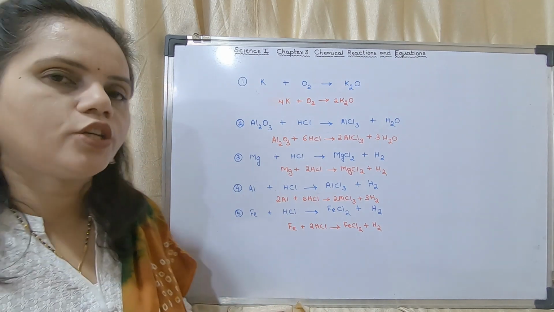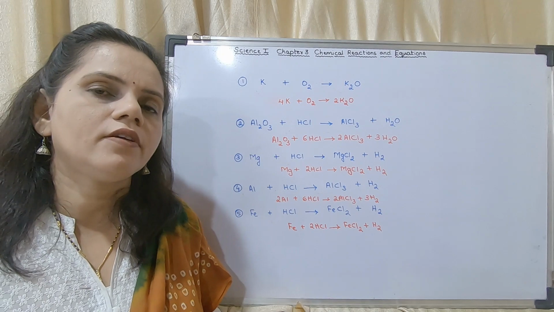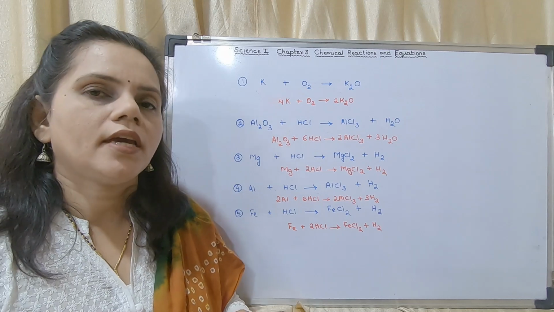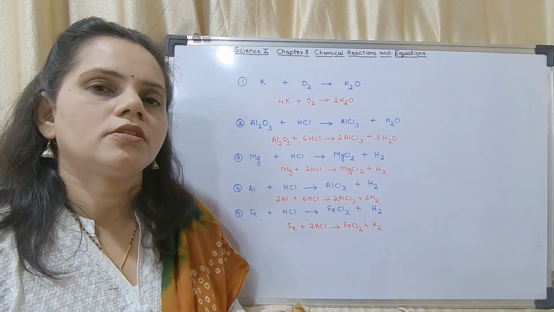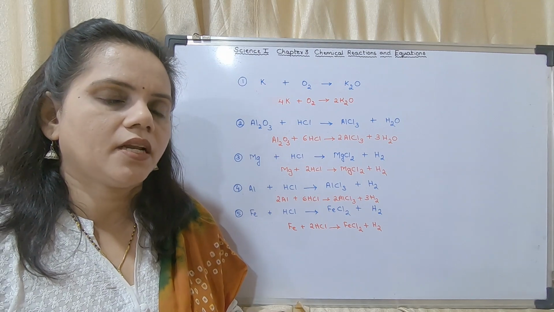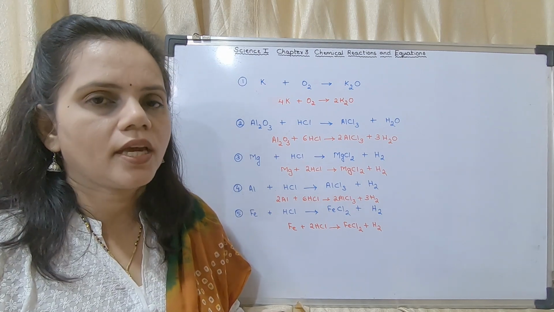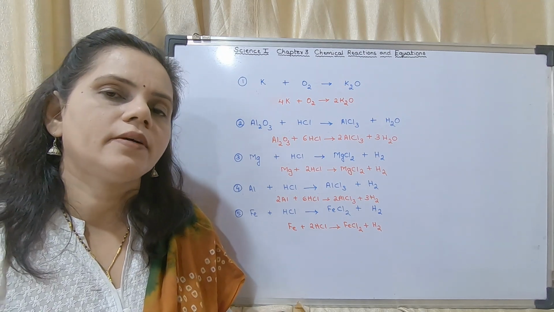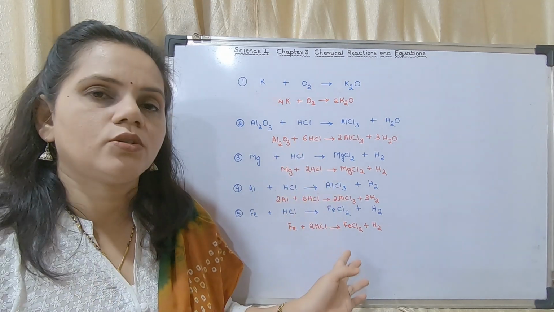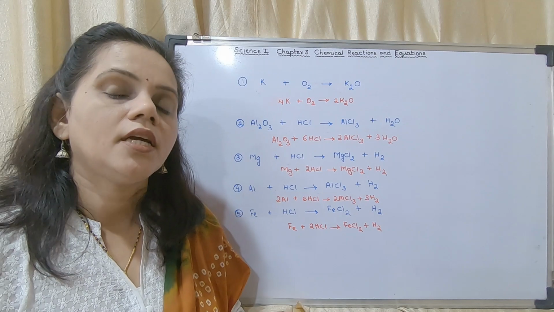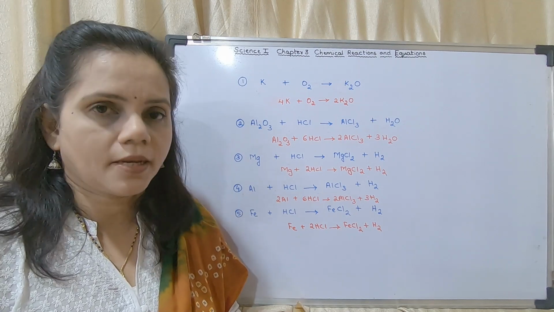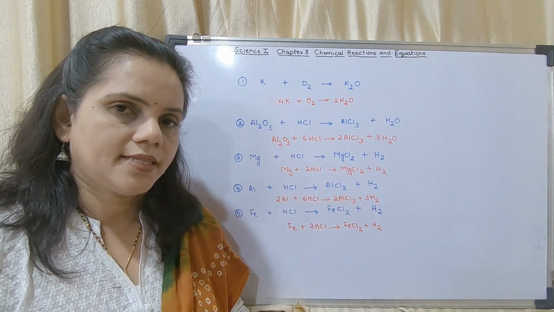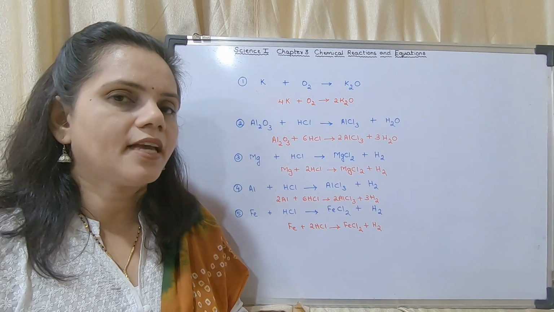This is how you are going to balance chemical equations. I will give you some for practice. You may practice this again and again. There are no questions on board exams asked for balancing chemical equations. In schools they have asked. So you should know how to balance chemical equations according to whatever pattern is followed in the school. In some schools they do this much only. In some schools they ask you to write all the steps. According to the steps, either by the second method or the first method, you should be able to balance the chemical equations.